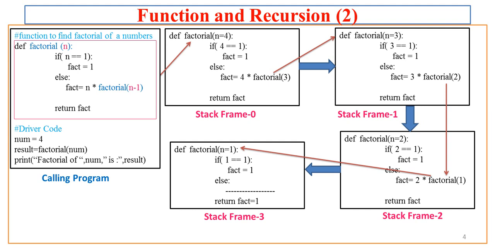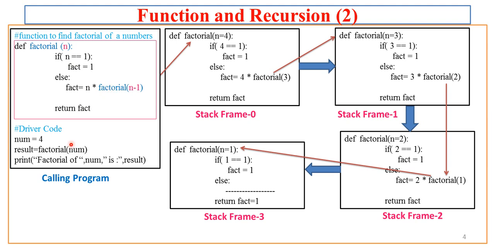Now when you write a program with recursion, and this is the program with recursion, because here, in finding factorial of a number using a function, we have called the factorial function within itself.